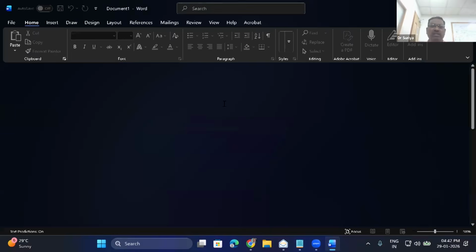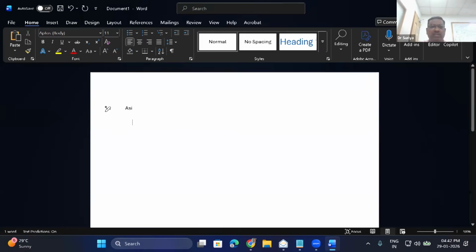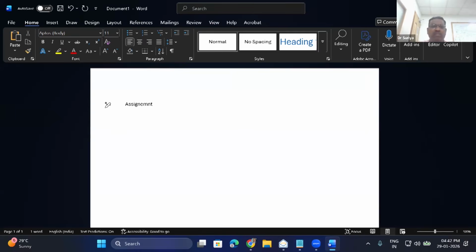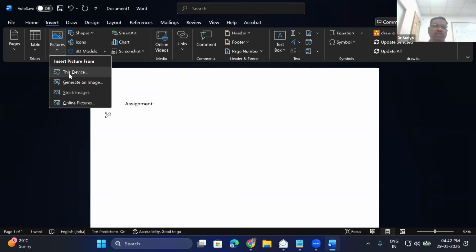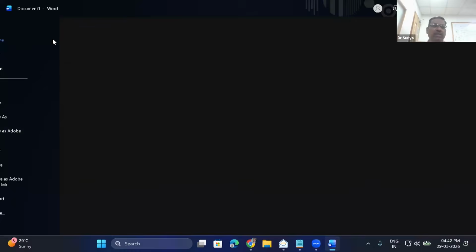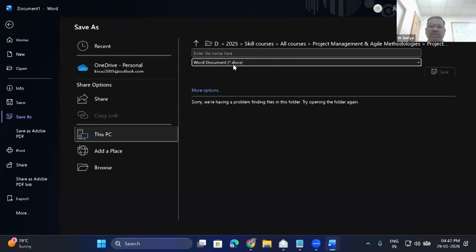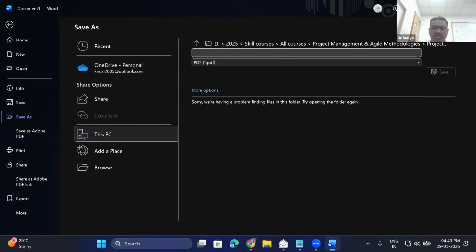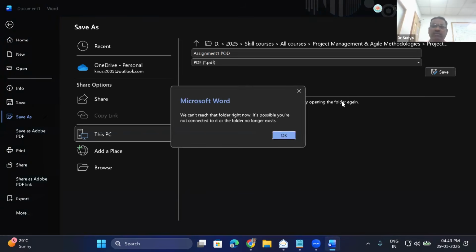I'm going to open this. I'm going to put the assignment title properly, and whatever the question format is as given, you have to follow. See, you have to put the assignment title properly, and you have to insert the images, because you might have taken a photograph of it. So just insert it and save properly as PDF. See, there is an option in Word for PDF, and then you go to the file name, assignment 1 POD. That relevant title, if you remember, you can give and then save it.